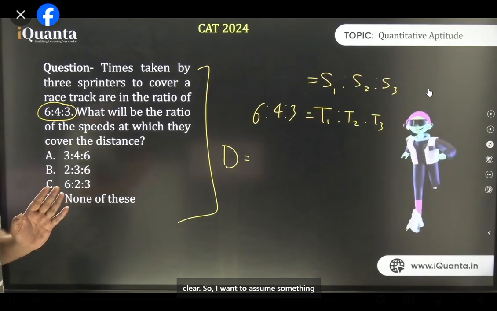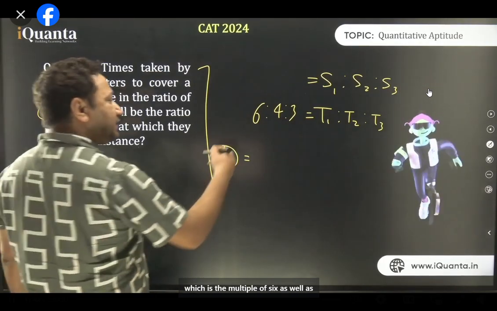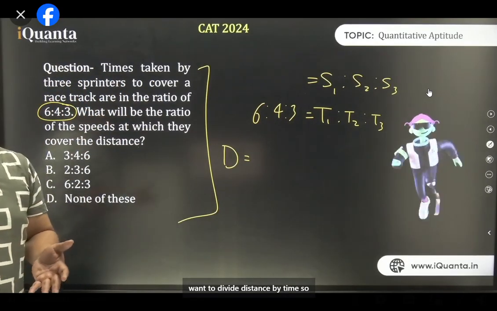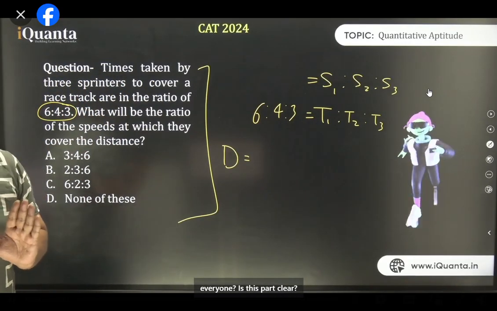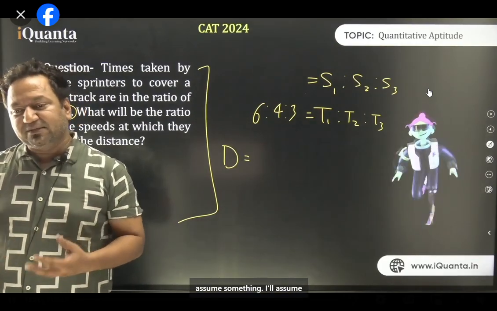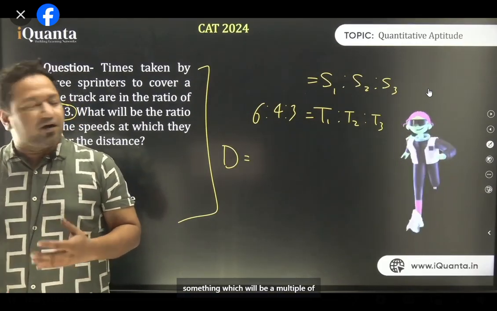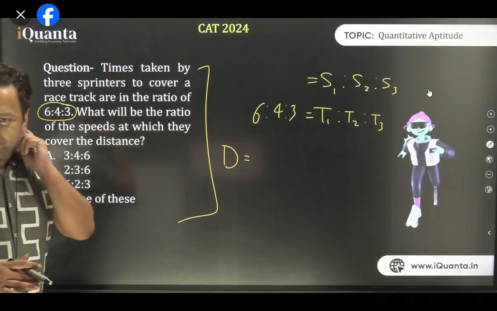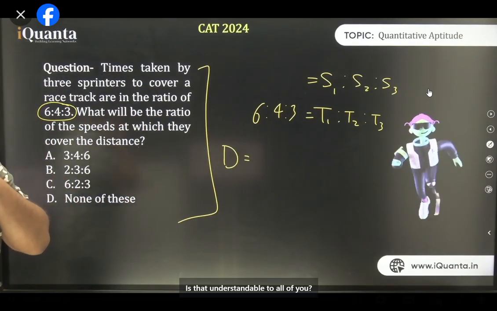I want to assume something which is a multiple of 6 as well as 4 as well as 3. Why? Because I want to divide distance by time so that I get speed. Distance is constant, and I'll assume something which will be a multiple of 6, 4, and 3. Is that understandable to all of you?